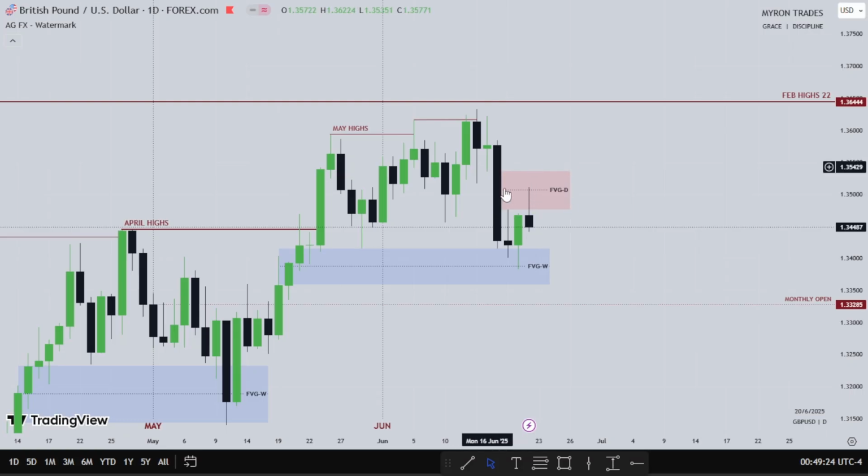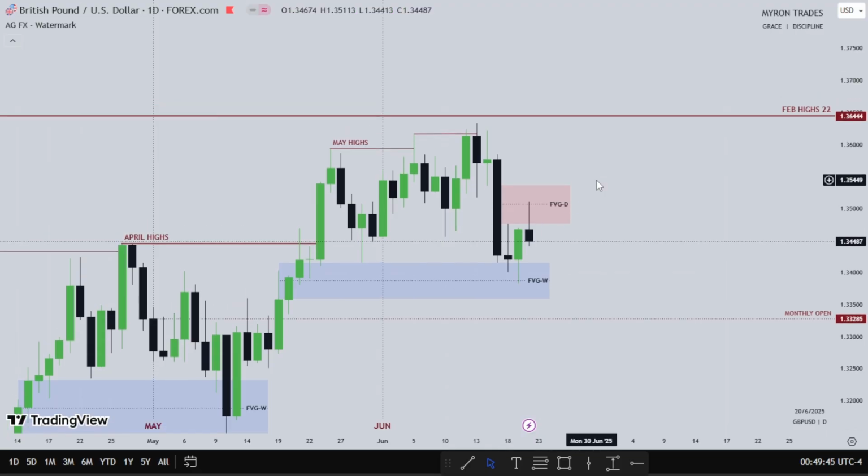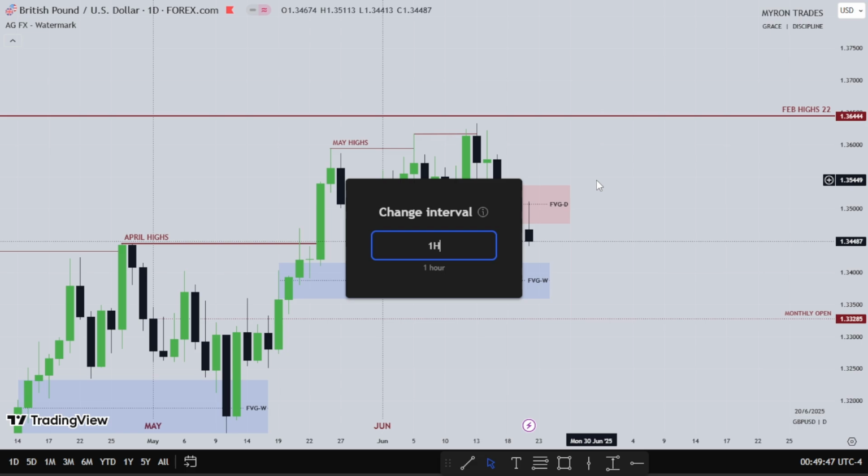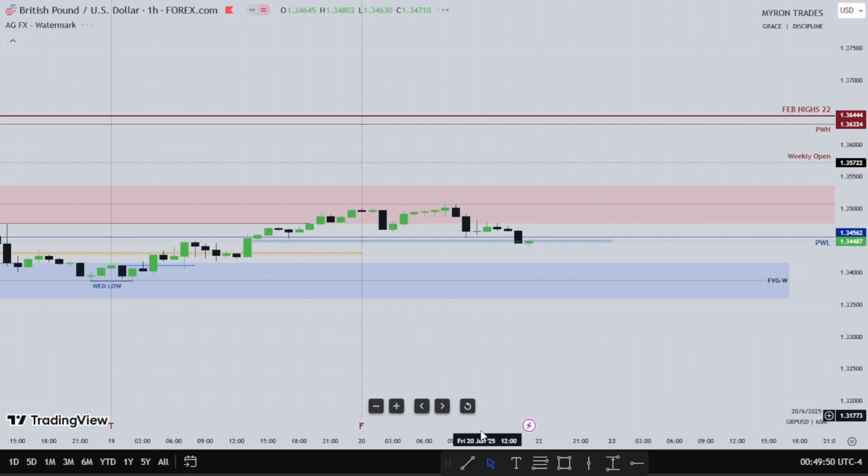Look at the midpoint of the fair value gap. Once Friday hits the midpoint, we had a reaction on Friday from GU trading lower into Thursday's range. So this is Monday, this is Tuesday, this is Wednesday, Thursday, and Friday. So let's head down to the 1 hour time frame and see what pound did for the week.